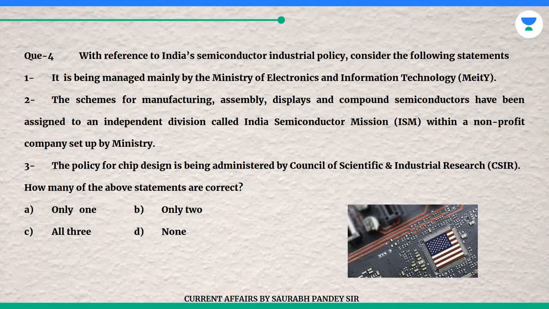The policy for chip design is being administered by the Council of Scientific and Industrial Research, CSIR. How many of the above statements are correct? A. Only 1. B. Only 2. C. All 3. D. None.